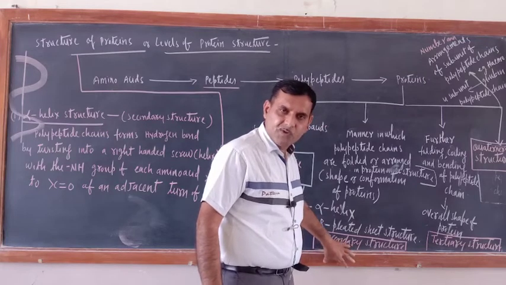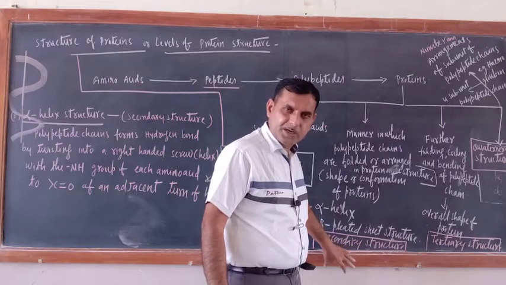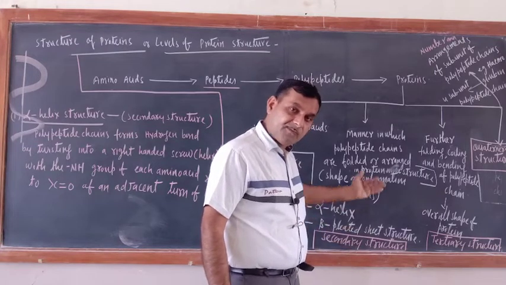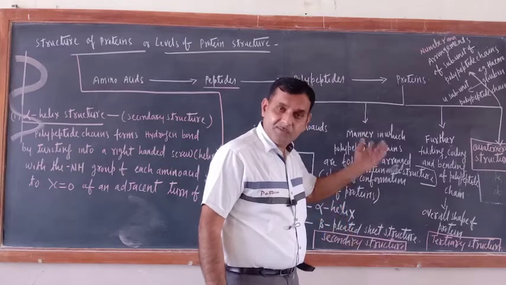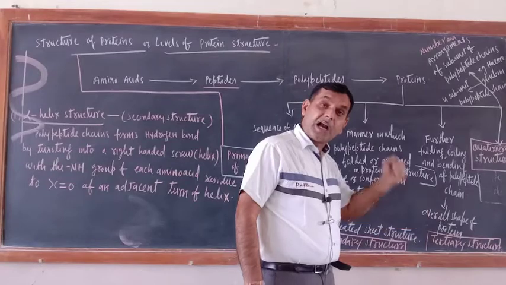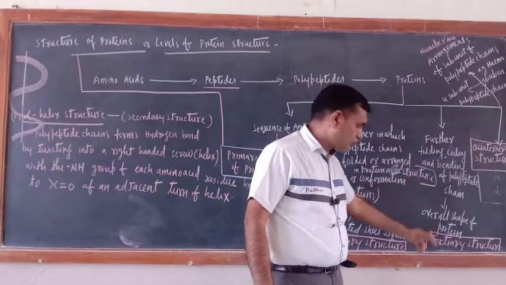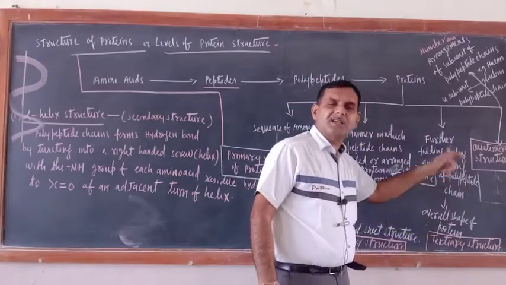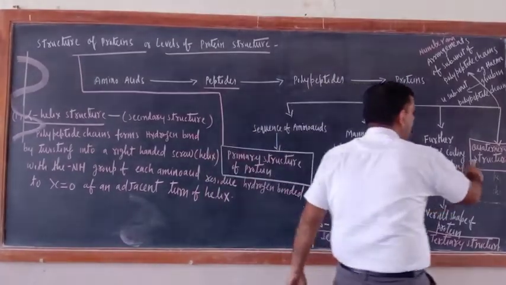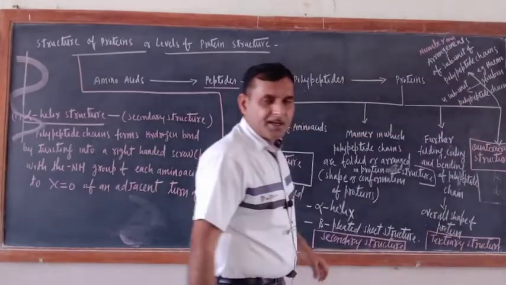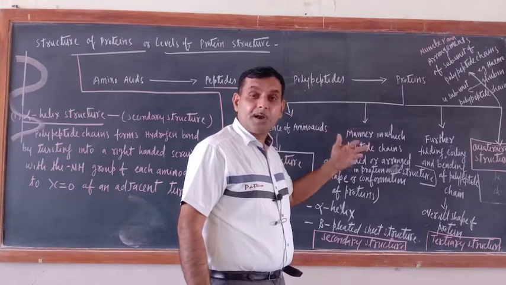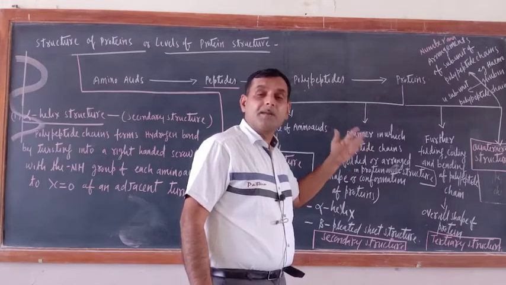Whatever structure the protein had at the secondary level, their final bending, final coiling, final folding, that would decide the ultimate, overall shape of protein, we will study in the tertiary structure. Now in quaternary structure of protein, what will we study? We will study the number and arrangement of subunits of polypeptide chains in protein molecules.